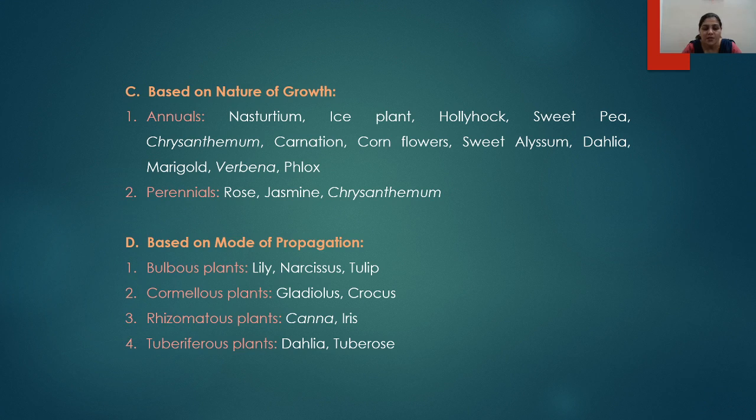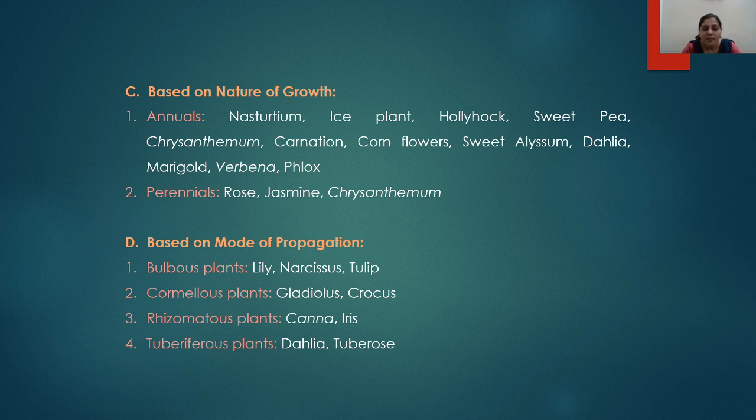Next criteria for classification of flowers is based on the mode of propagation. So how the plant is propagated or how it is reproduced. Based on that we can classify the flowers into bulbous plants, cormous plants, rhizomatous plants and the tuberiferous plants. So the bulbous plants are specifically propagated with the help of bulbs. Examples include lily, narcissus, tulips, etc.